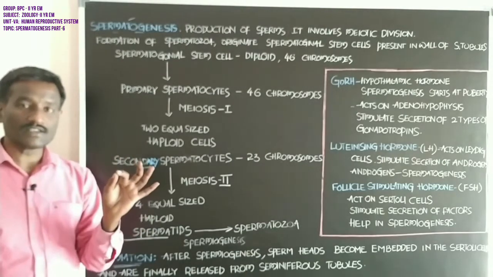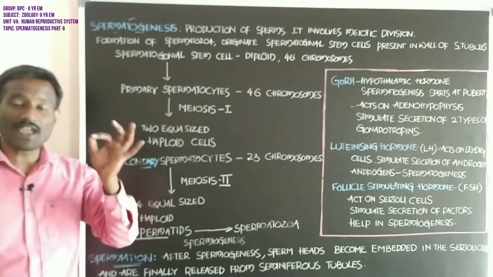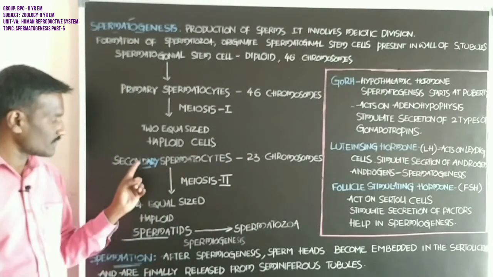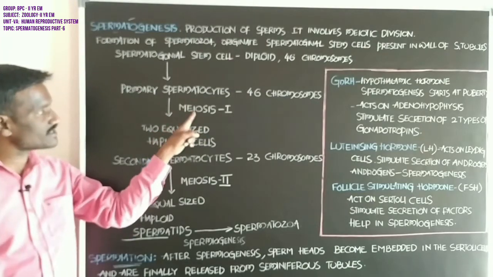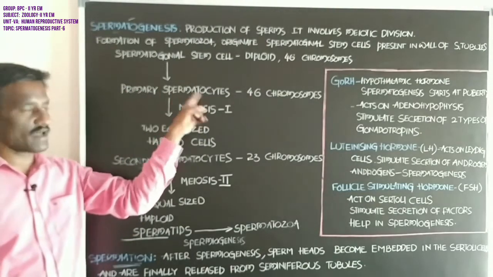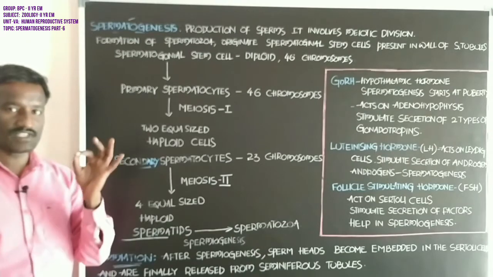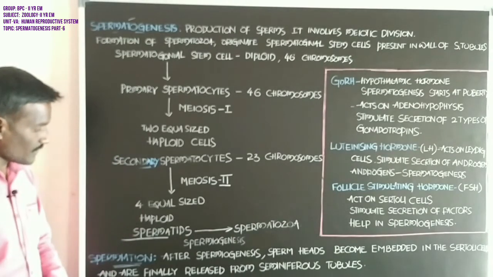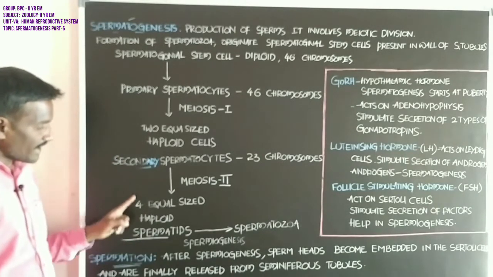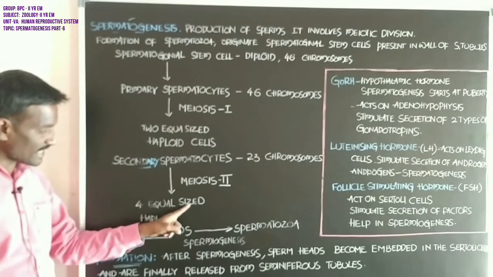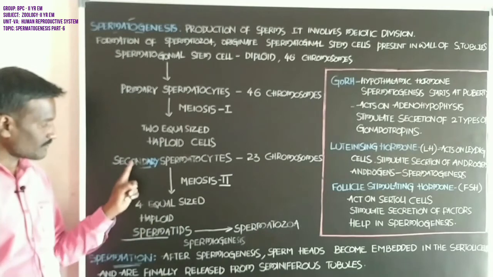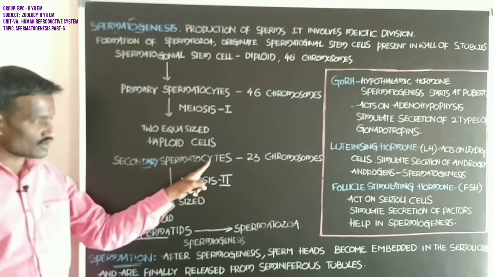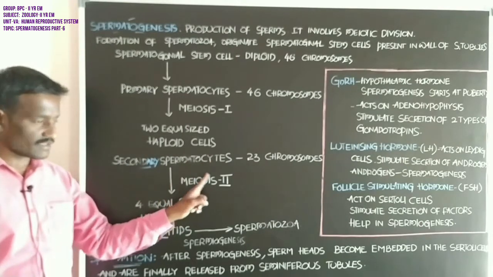Which cells go through meiosis 2? That is the secondary spermatocytes. Which cells go through meiosis 1? That is the primary spermatocytes. This is also important, students. Finally, four equal sized haploid cells are produced from the secondary spermatocytes by meiosis 2.